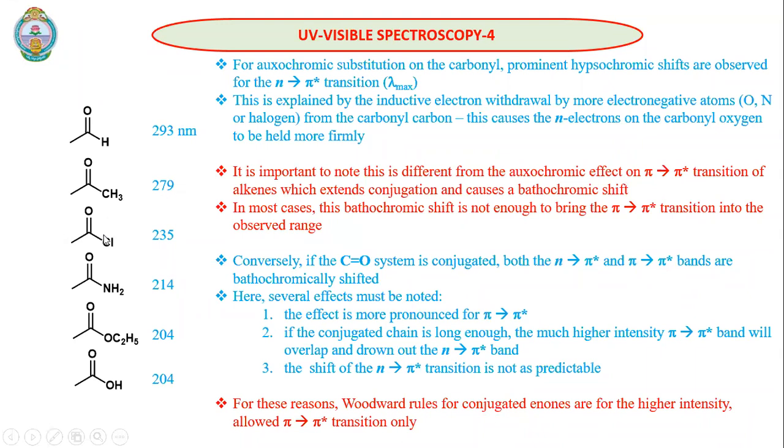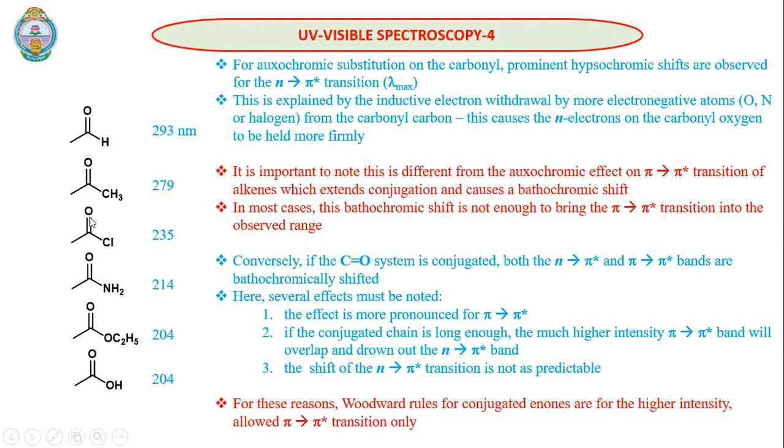When we have electron withdrawing groups, Cl, NH2, OR or OH, these more electronegative atoms, when they are present on a carbonyl, because of their high electronegativity, they will try to withdraw electrons from the carbonyl carbon. So due to that, what will happen?